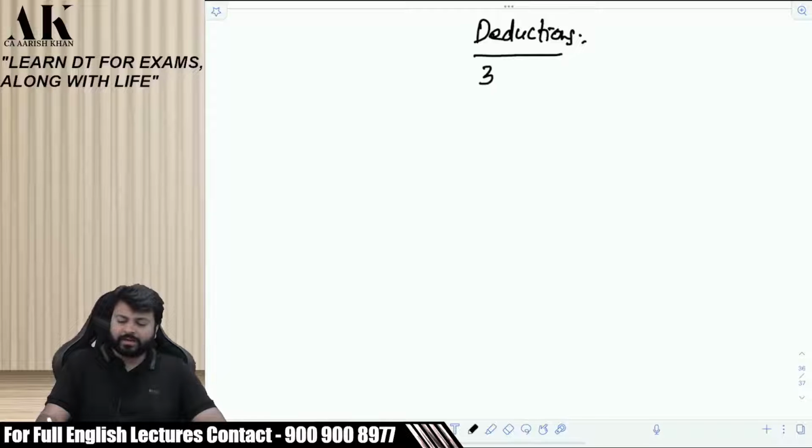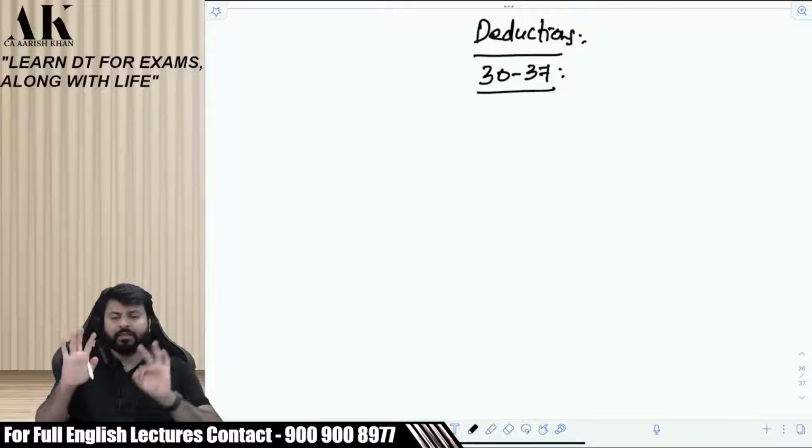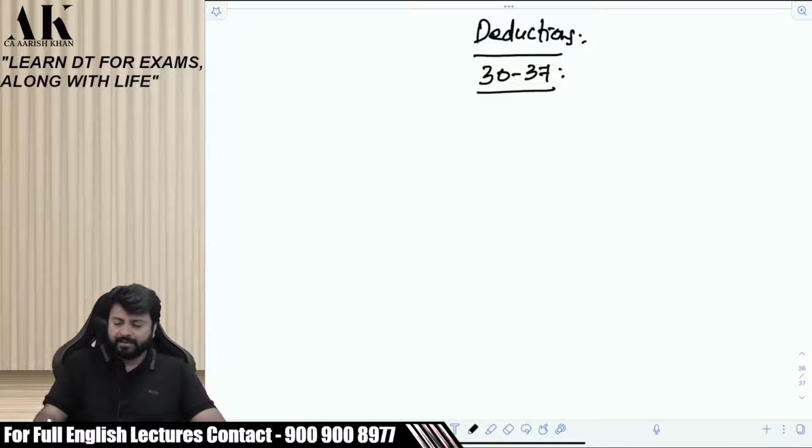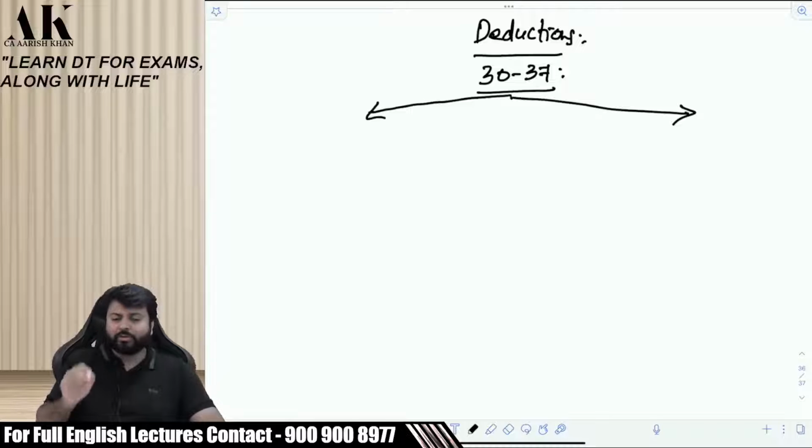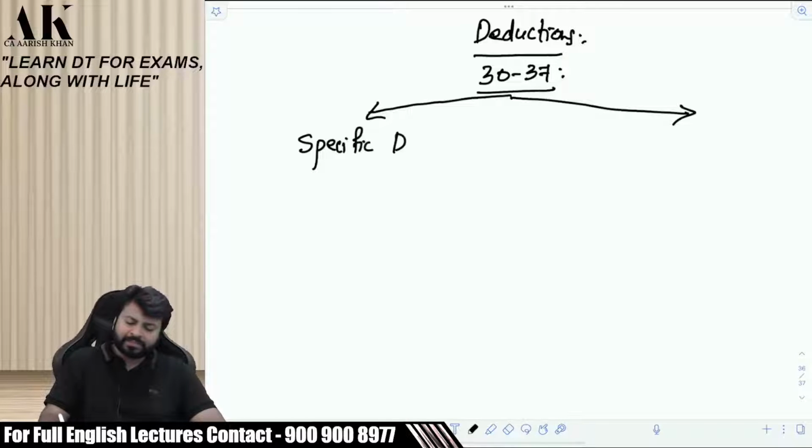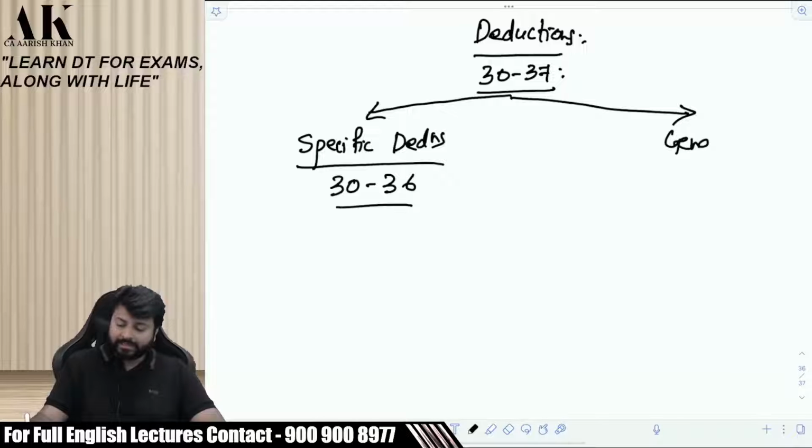All the deductions under income tax law, please see on the board, are categorized in section 30 to 37. These 8 sections talk about deductions. Now, these 8 sections are further categorized into 2 parts. You need to understand this category first. Specific deductions, which are covered in section 30 to 36. And then there is general deduction, which is covered in section 37(1).